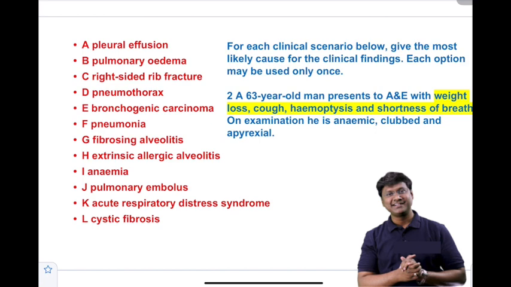Now take the second clinical scenario. A 23-year-old man presents to the accident and emergency with weight loss, cough, hemoptysis, and shortness of breath. On examination, he is anemic, clubbed, and apyrexial. Now, what is the clinical diagnosis?